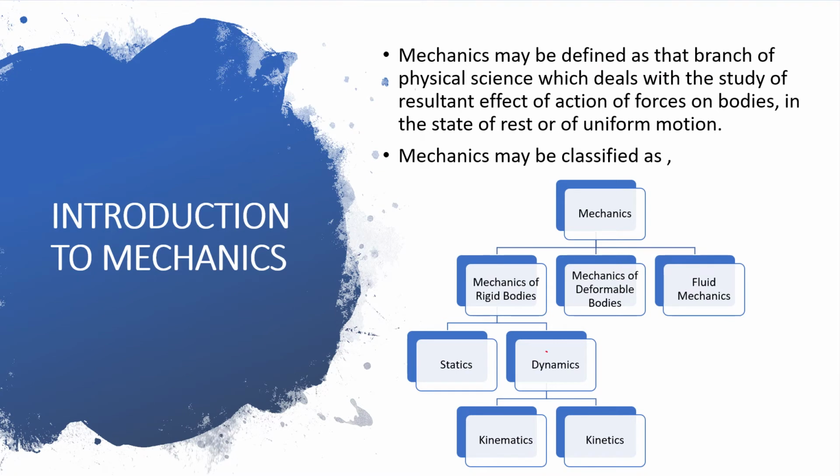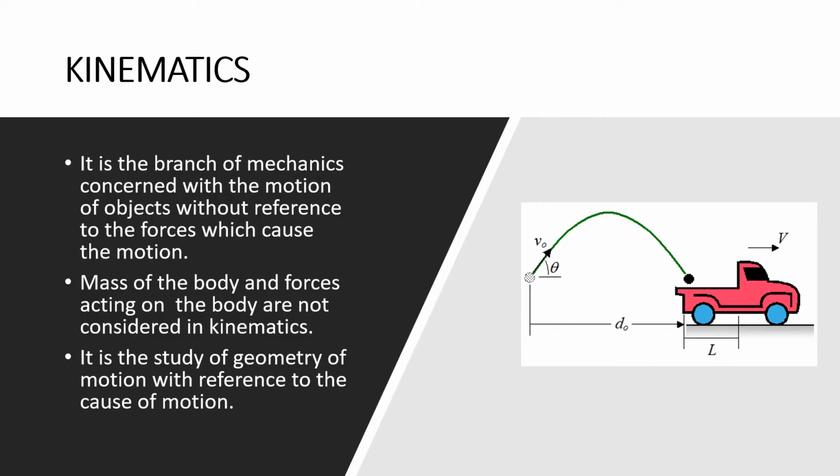Now, this dynamics is again classified as kinematics and kinetics. So let us understand both in detail. Let us start with the first, kinematics. It is a branch of mechanics that is concerned with the motion of objects without reference to the force which causes the motion. So here I am doing analysis of a body that is under motion, but I am not interested in the force that causes the motion. In other words, I am not interested in the mass of the body.